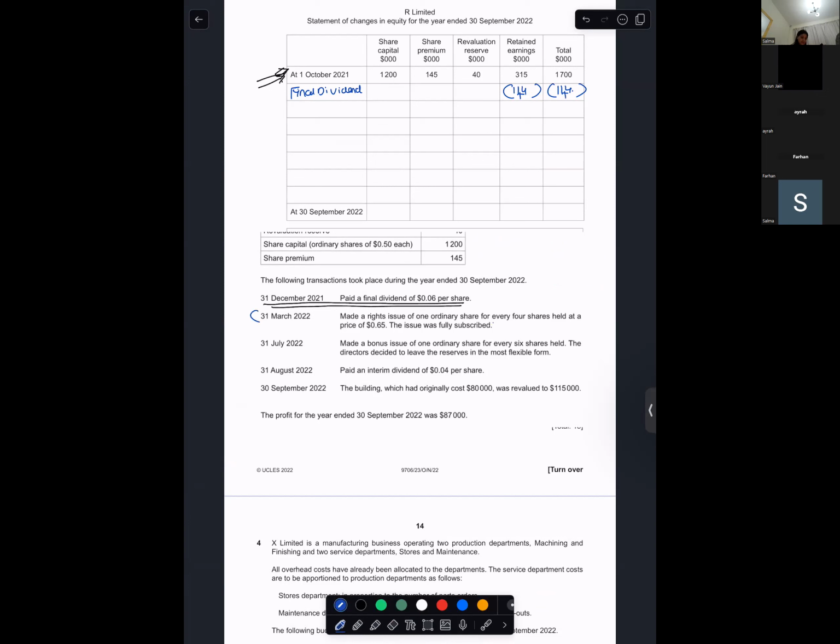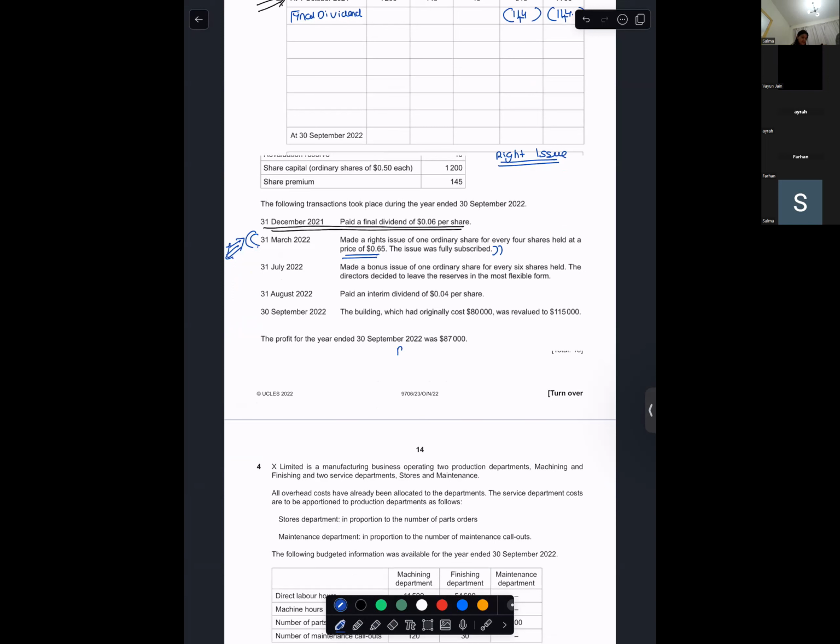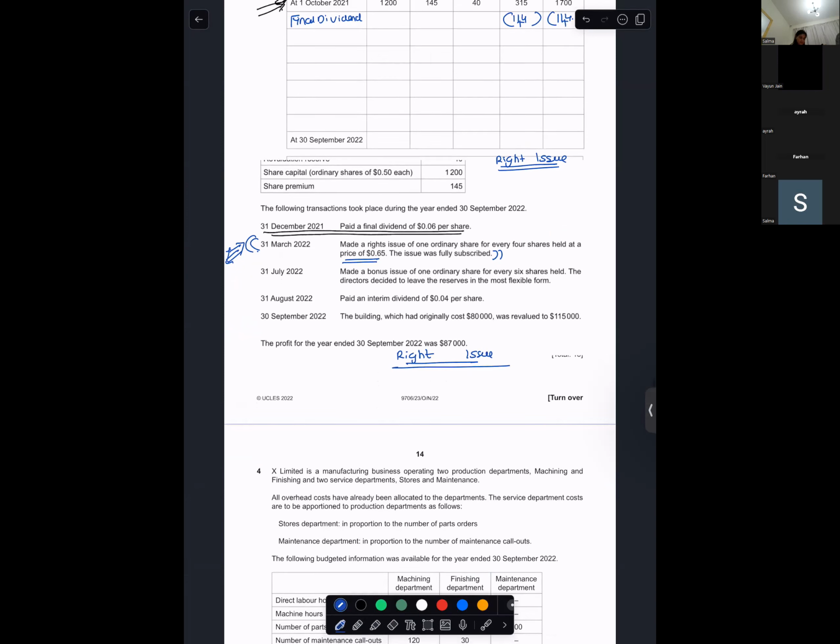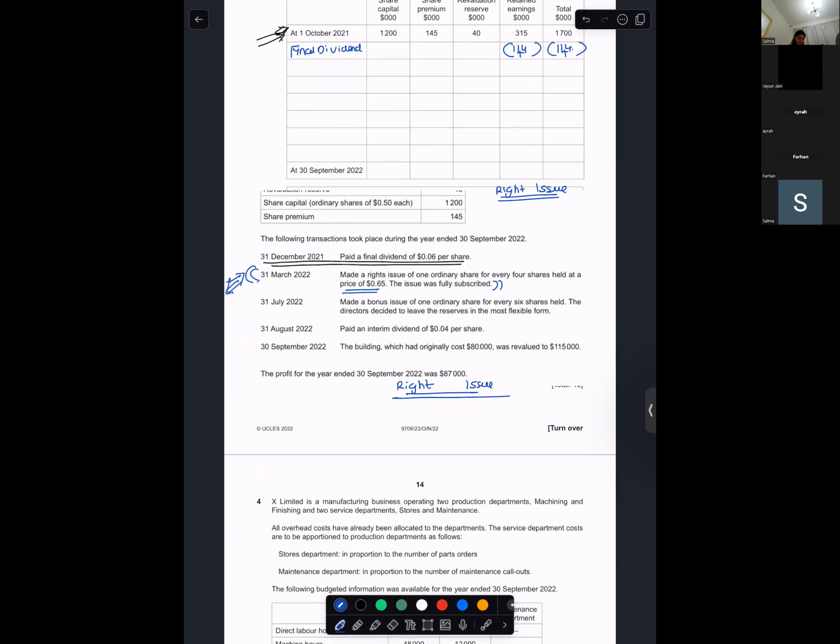Come on. Okay, miss. Now what is this? On 31st March 2022, we made a rights issue of one ordinary share for every 4 shares held at the price of $0.65. The issue was fully subscribed. Okay, Farhan, can you please explain to me? Basically the company made a rights issue of one ordinary share for every 4 shares held.